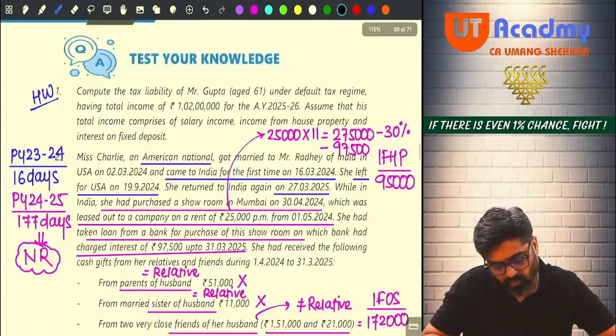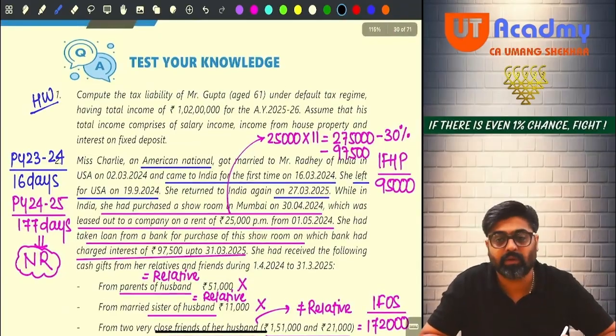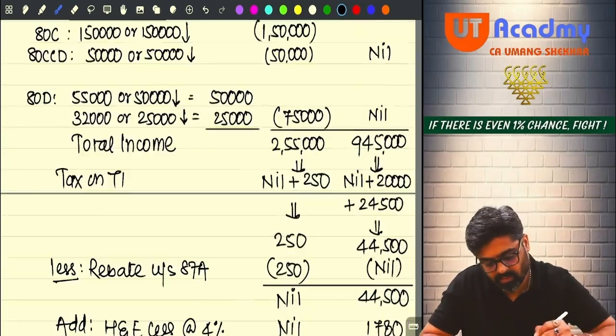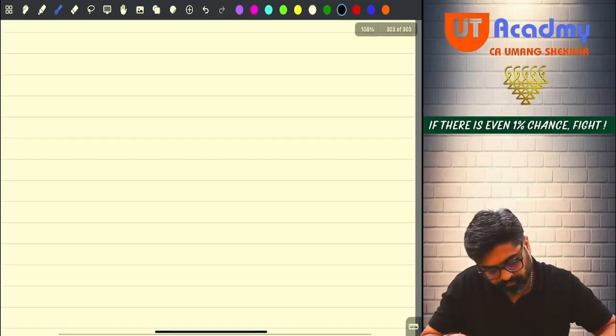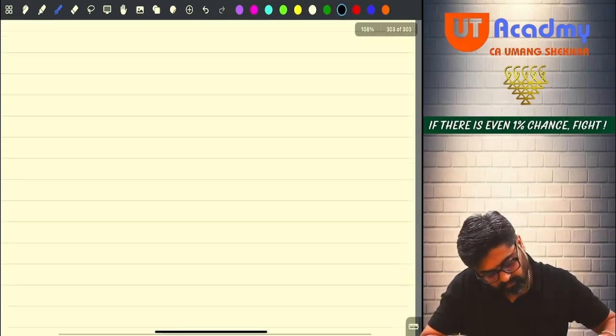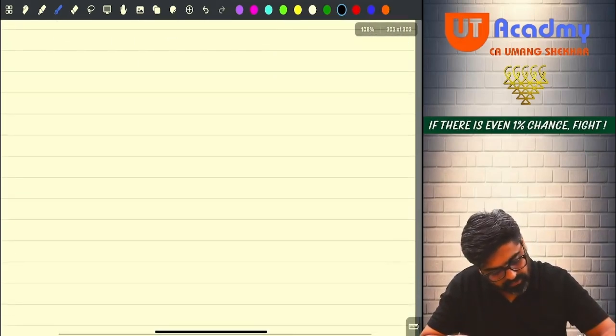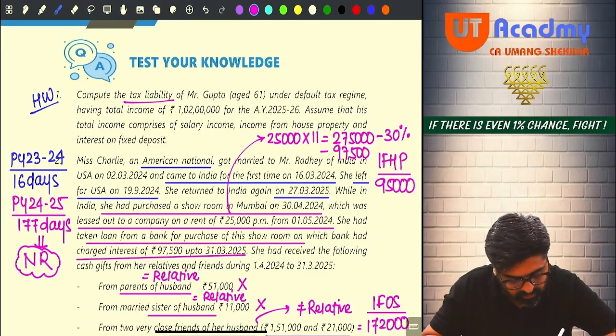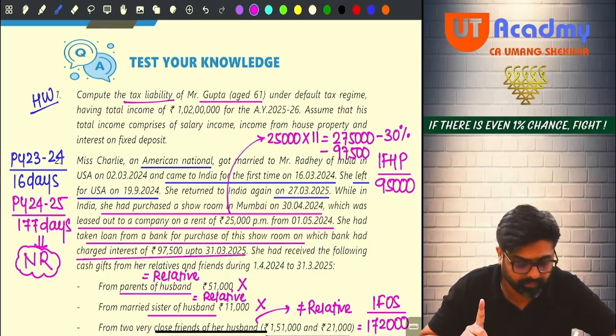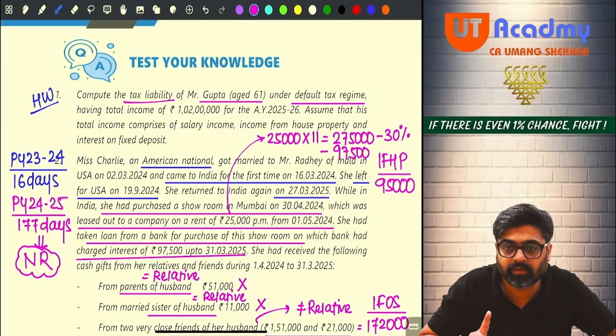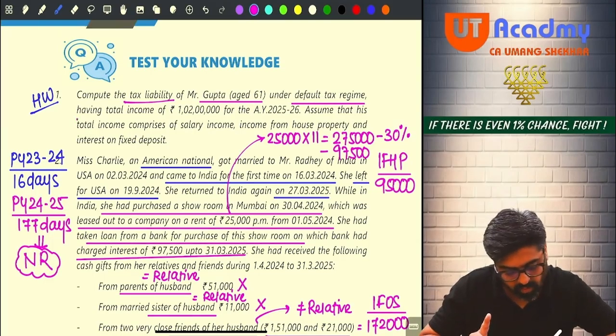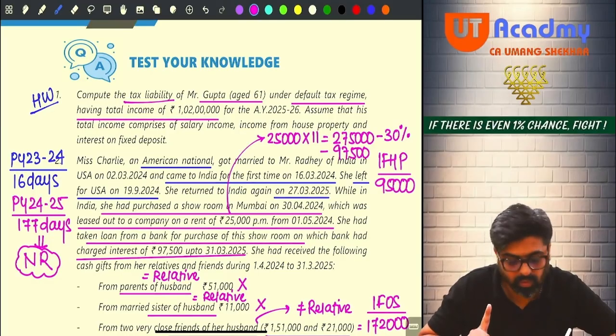Now the first question also I gave. Test your knowledge. Your total income was how much? In the first question, they are telling compute the tax liability of Mr. Gupta, aged 61, under the default tax regime, meaning you are following 115BAC, having total income of 1 crore 2 lakhs for the assessment year 25-26.